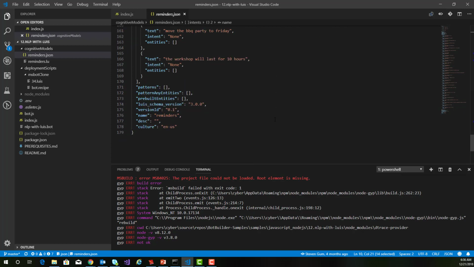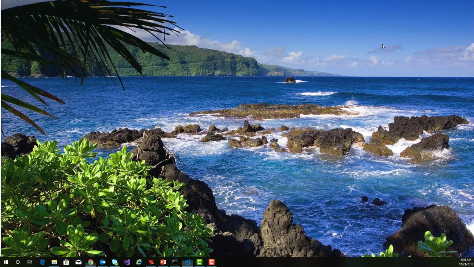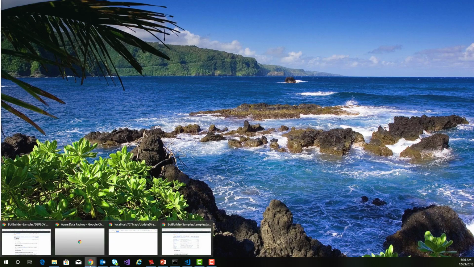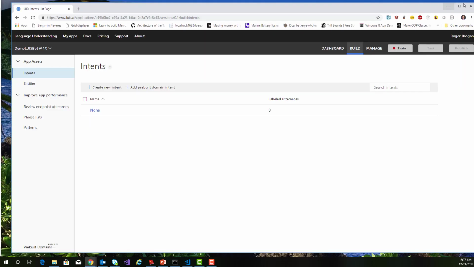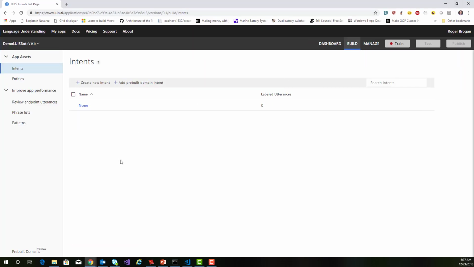And so you might be saying, well, where did this model come from? Well, you can do it a couple of ways. You could start with actually just building out the model that you have here. There are a couple of different ways that you can get that. You can go in here and you can design all of this in the UI. You can add your intents, you can add your utterances, you can add your entities. You can do all of that stuff.